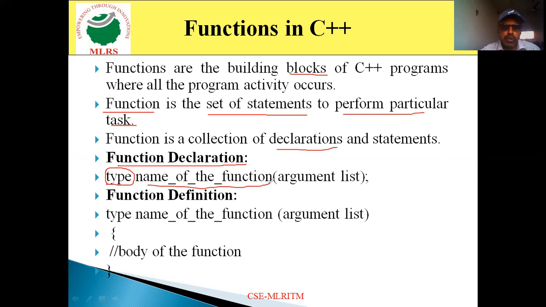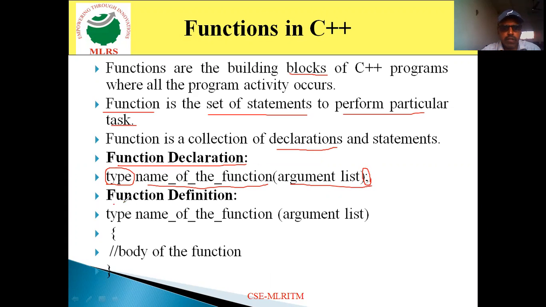You can specify any name, like add, subtraction, multiplication, division, or towers of hanoi. Then the argument list, where based on the problem you specify the arguments with their data types. Then a semicolon at the end of the statement, which indicates this is a function declaration, just as you specify a variable declaration.